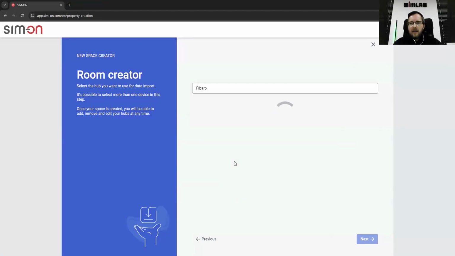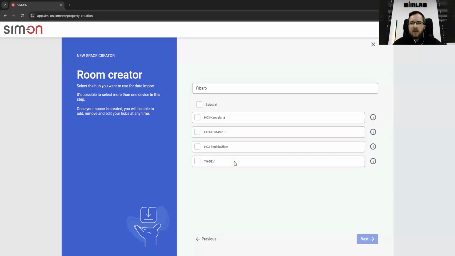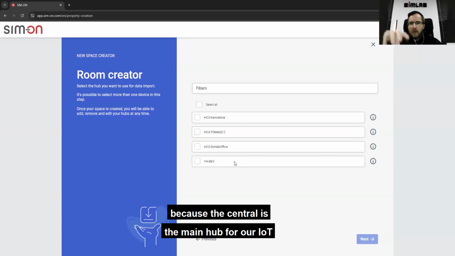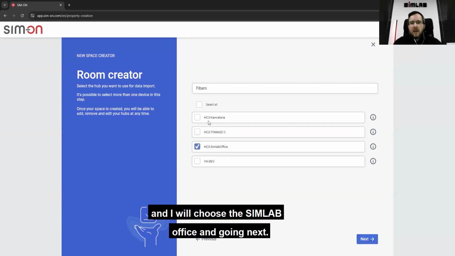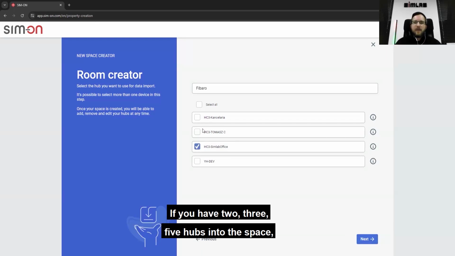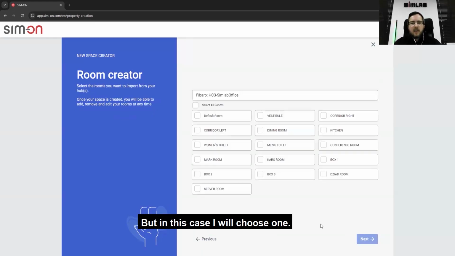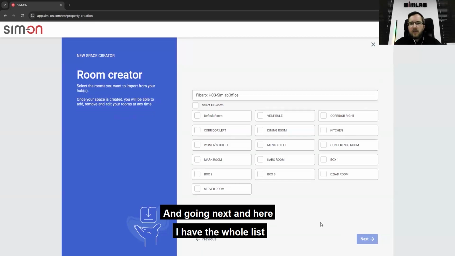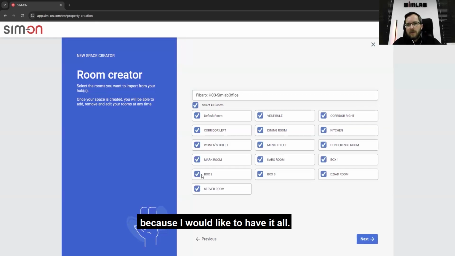I have in this account more than one central, because the central is the main hub for the IoT we have connected to that. And I need to choose one. We are in the SimLab office, so I will choose the SimLab office and go next. Of course, you can choose more than one. If you have 2, 3, 5 hubs in the space, you can choose more. But in this case, I will choose one and go next. And here I have the whole list of the rooms I have configured in my IoT provider. I will select all rooms because I would like to have it all.